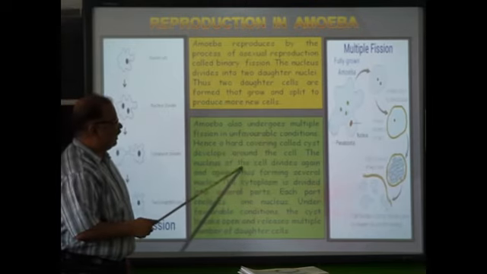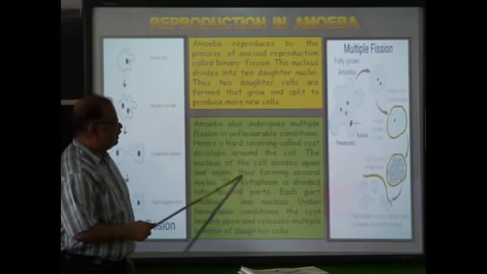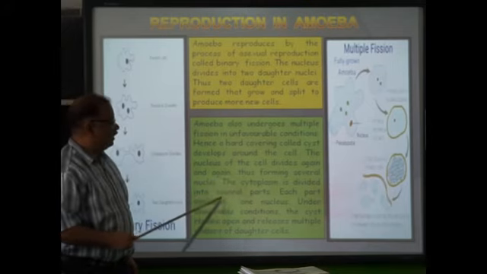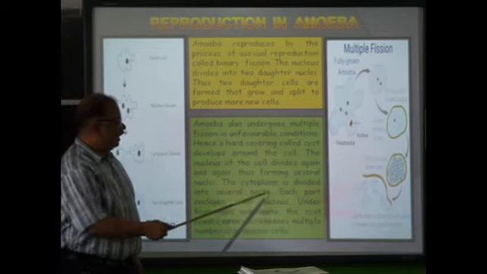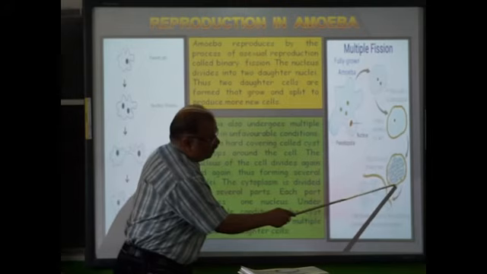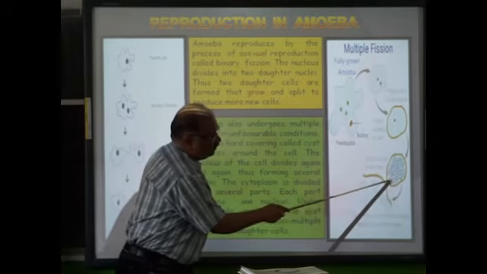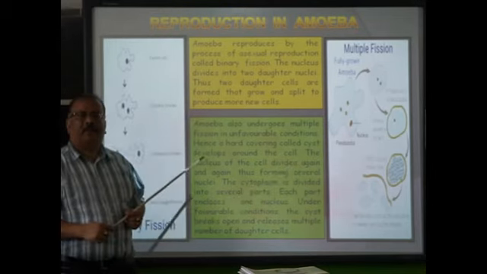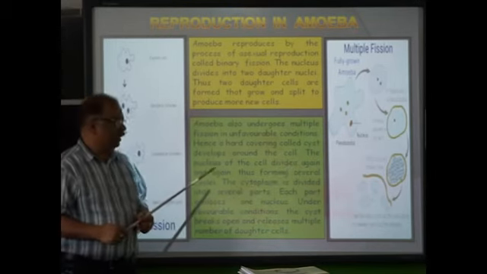The nucleus of the cell divides again and again, thus forming several nuclei. The cytoplasm is divided into several parts. Each part encloses one nucleus. Here you can see with one nucleus, cytoplasm is there like that. Everywhere you can see a little bit of cytoplasm and one nucleus. Okay.